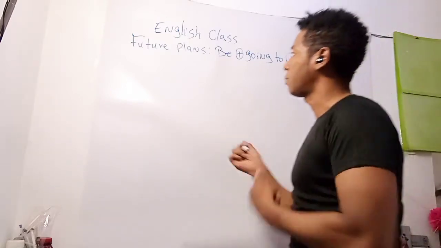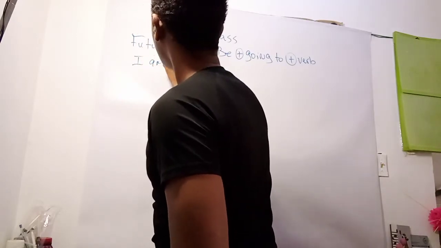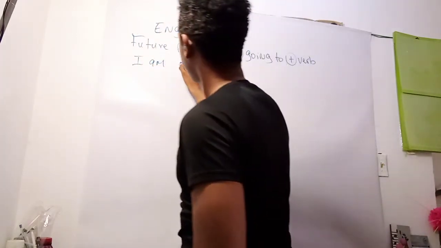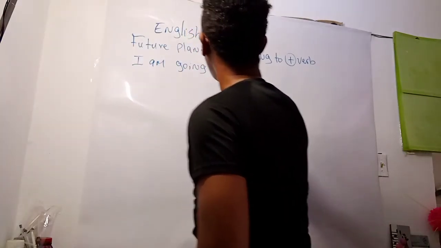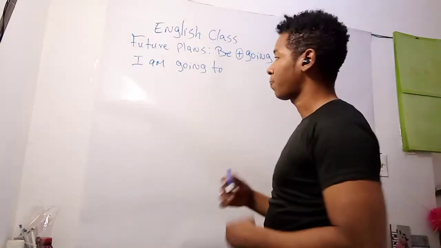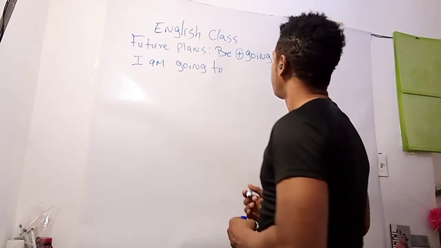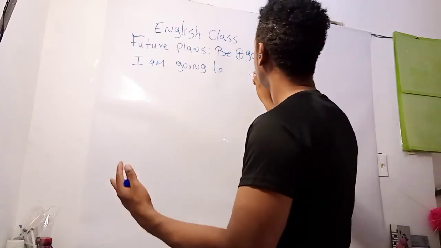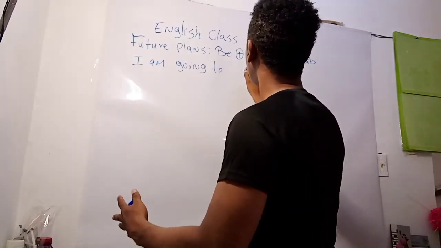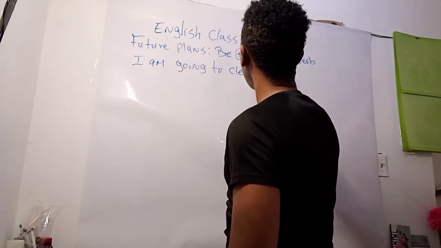For example, an example of this is I am, which is the verb be, going to, which is the structure that's necessary, and then what is the action in future. For example, I am going to, let's say, clean the house.